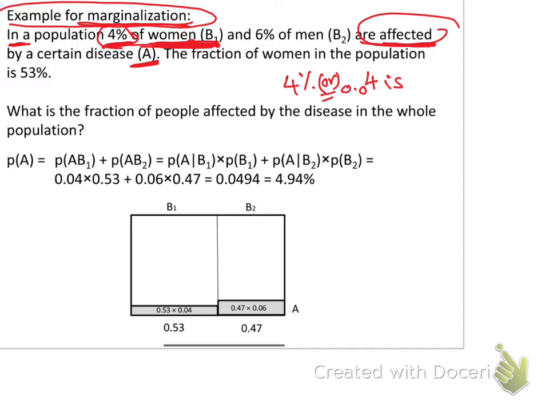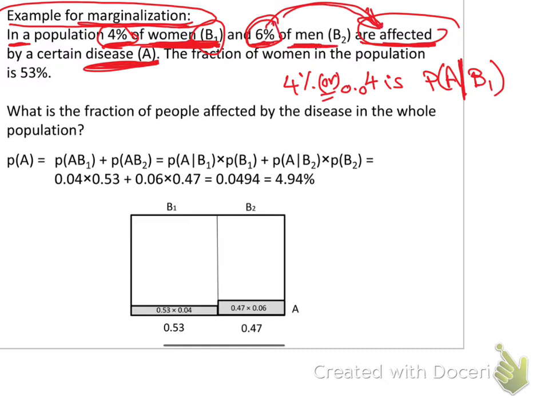So this is the probability of the disease A, the probability of A given that they are women. Woman, I can write it W, but here in this example, he gave it to me as B1, okay? So this is the 4%. And 6% of men, so men also is given, 6% are affected. The same way of reading it: 6% are affected given that they are men.